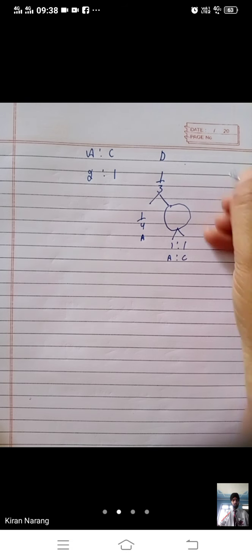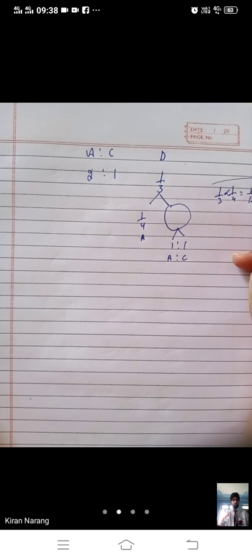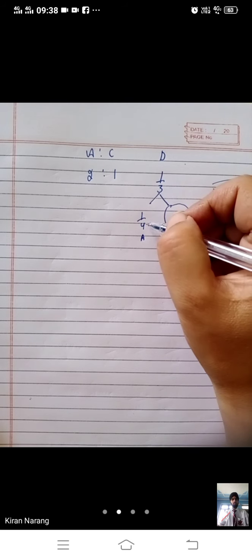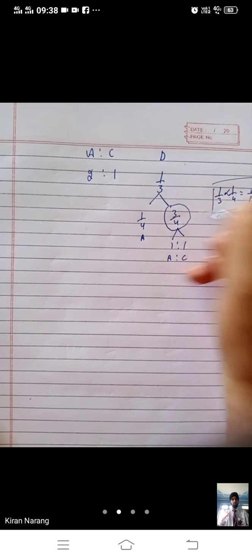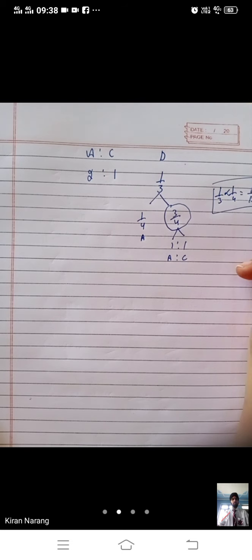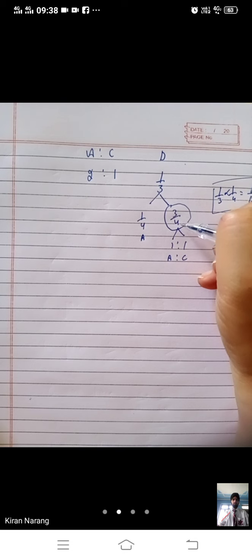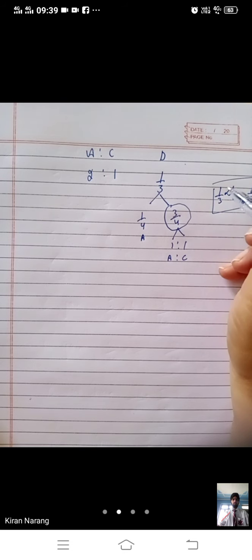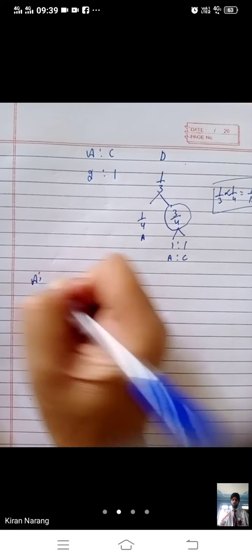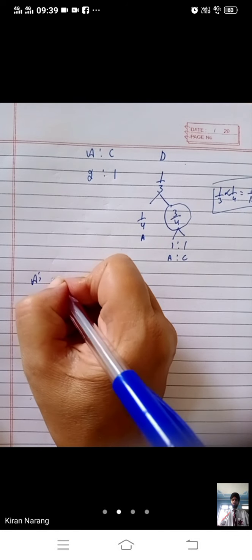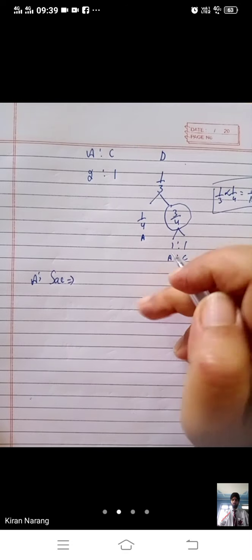1/4 of 1/3 will be 1/12. And if we assume the total, 1/4 is given by A, then 3/4 will be given by these two partners equally. So what we have to do now is calculate the sacrifice. This is related to the admission chapter.